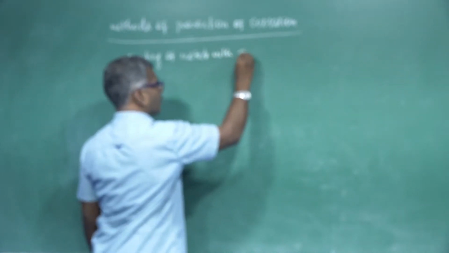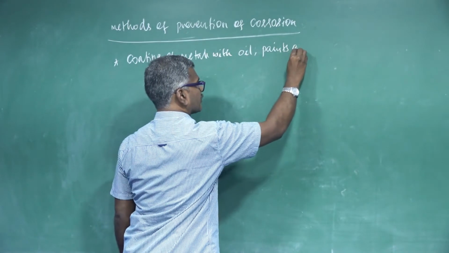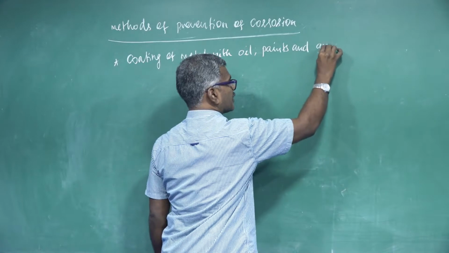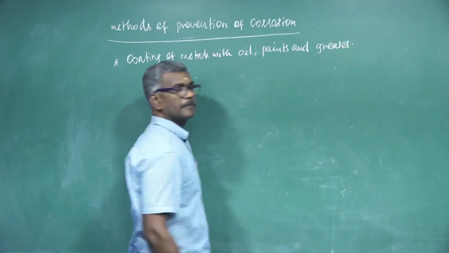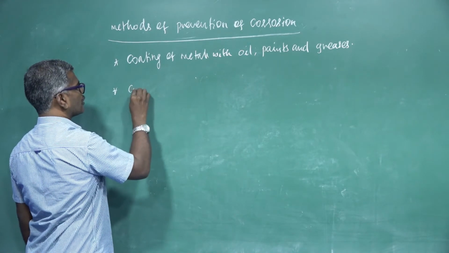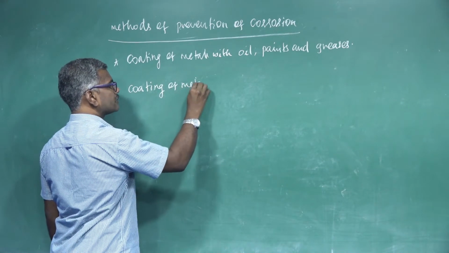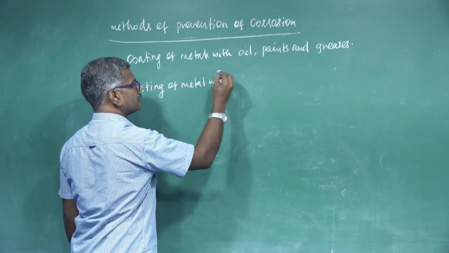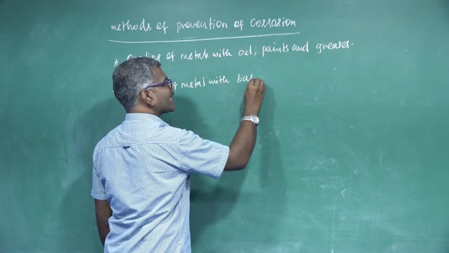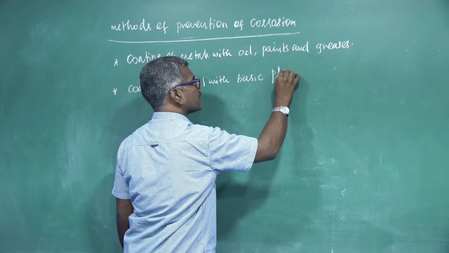Coating of metals with oil, paints and greases to prevent the corrosion. Second point, coating of metal with basic carbonate, that is phosphate, carbonate or phosphate.